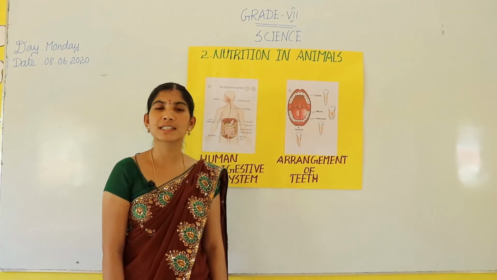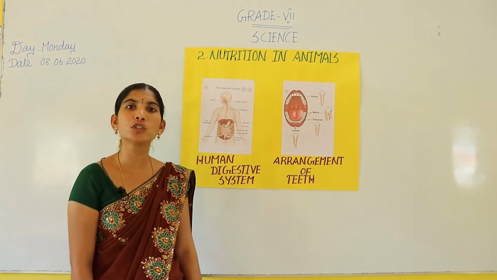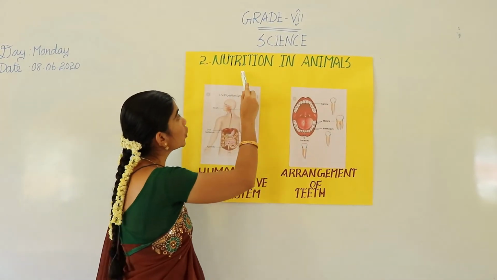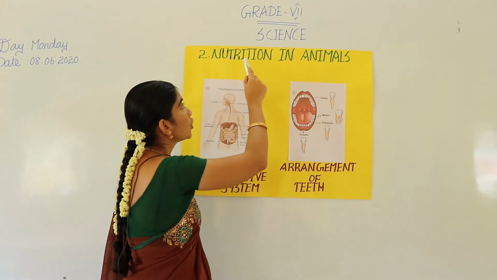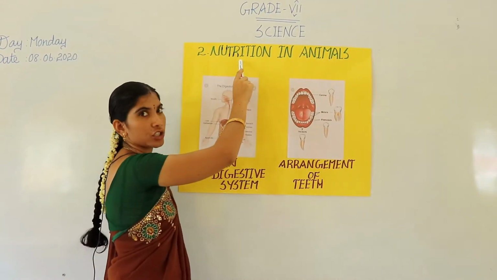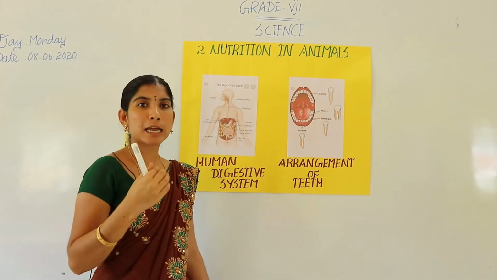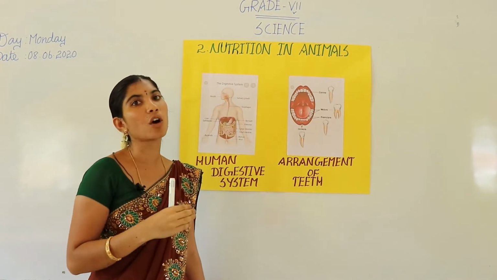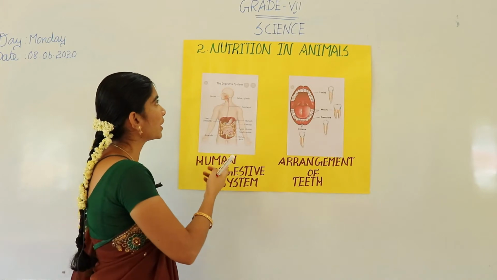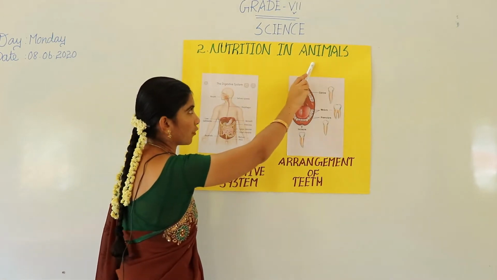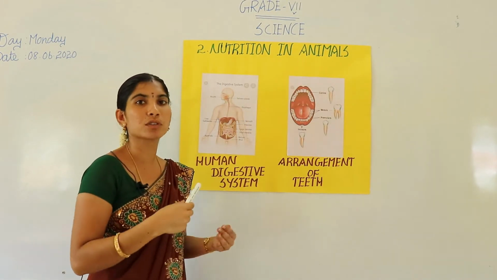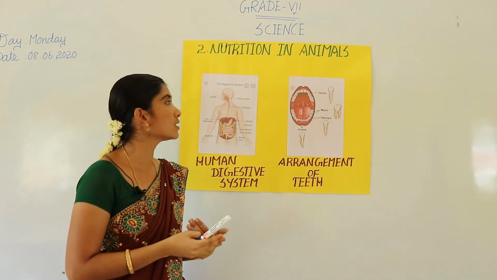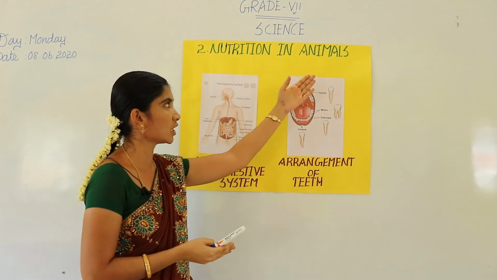Good morning students. In the last class we learned about nutrition in plants, but today we are going to learn about nutrition in animals. You already know what nutrition means. Nutrition means the food taken by an organism and utilized throughout the body. In this chapter, we will see how animals take in food, how the digestion process happens, and what products we get. That is the lesson we are going to see in nutrition in animals.